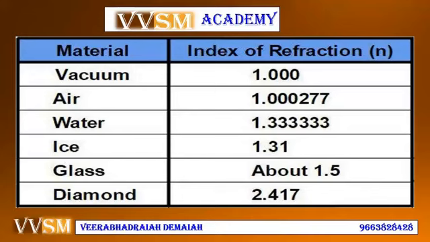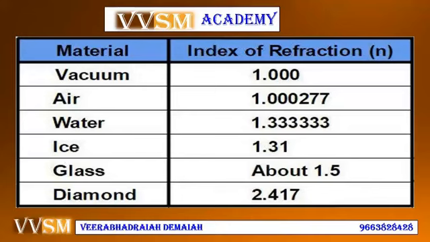The symbol is n, and n for vacuum is equal to 1. n is equal to c by v, where n is the index of refraction, c is the velocity of light in vacuum, and v is the velocity of light in the medium. That is the relation which helps to solve problems in the examination.